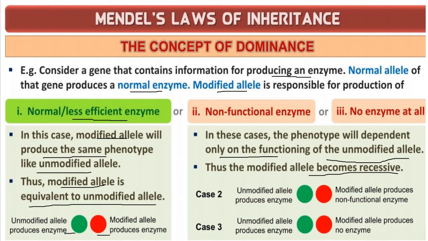The only thing you need to understand is that the normal allele produces the normal enzyme, which is the dominating characteristic, and the modified allele, in the presence of the unmodified allele, always becomes the recessive character. That is the only meaning of this example. Once again I'll repeat: the normal allele will produce a normal enzyme, which is a dominating characteristic. The modified allele, though it also produces an enzyme, is always considered the recessive one. So I think you have understood this video, children.